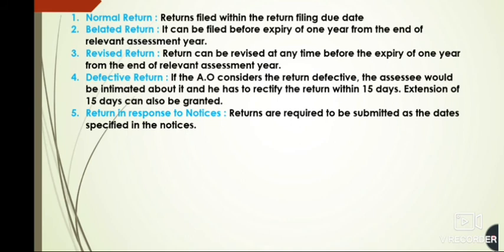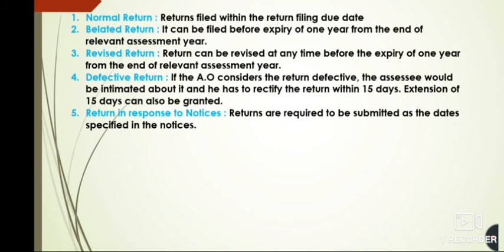Defective return: if the assessing officer considers that the return is defective and has certain problems in it, then the assessee would be intimated about it. The assessing officer would intimate the assessee, and then it is the duty of the assessee to rectify the return within 15 days. And if he gives an application again, then he can get an extension of 15 days.